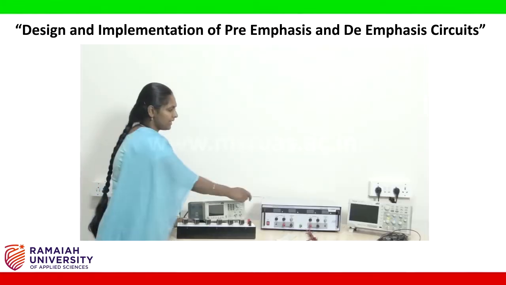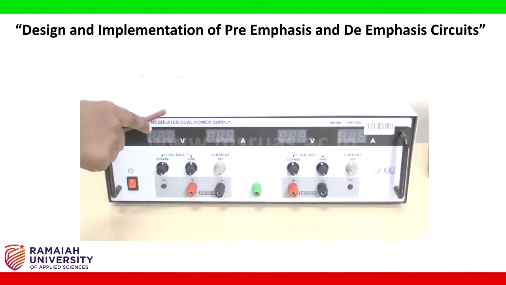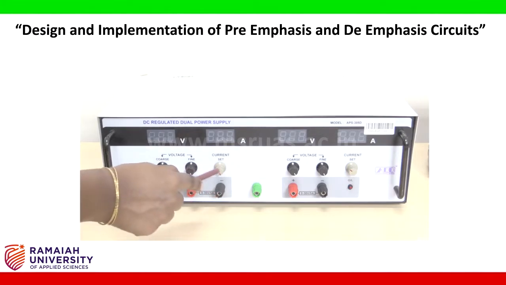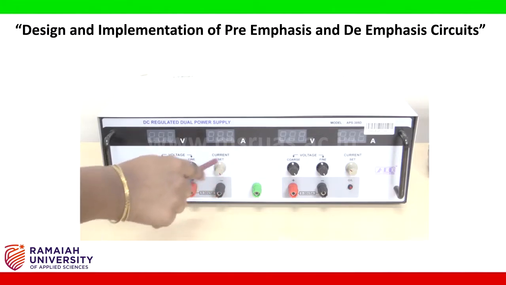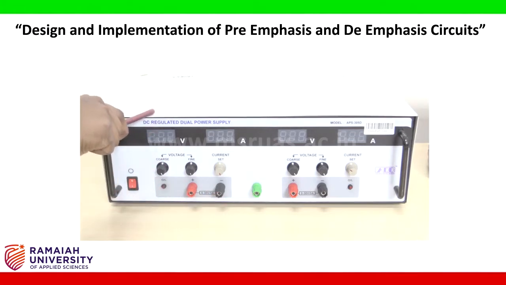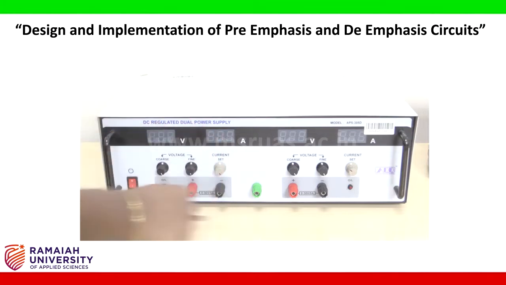DC power supply. This button is to switch on and switch off. This is positive, this is negative. This is voltage control, this is current control. Current control should be always in the maximum. Voltage controls can be used to adjust the supply voltage. Positive is given from here, negative is given from here. This particular power supply has two such power supplies in it. This is the first one and this is the second power supply. In this experiment, we will use one power supply.